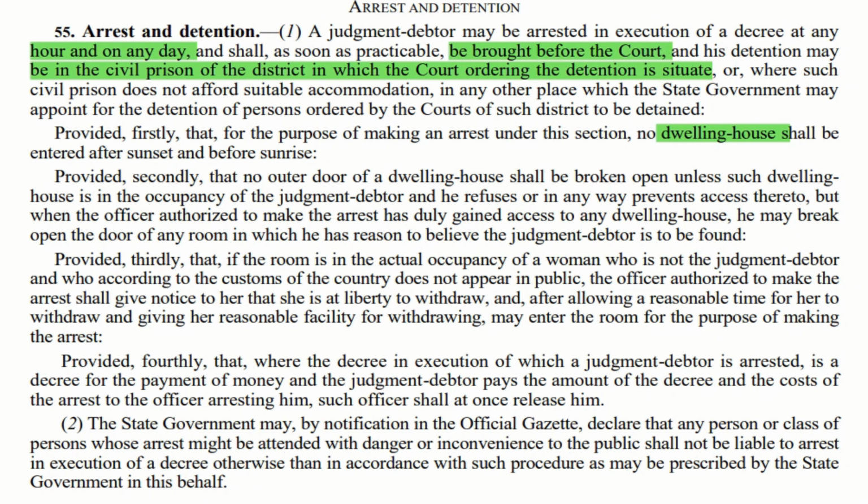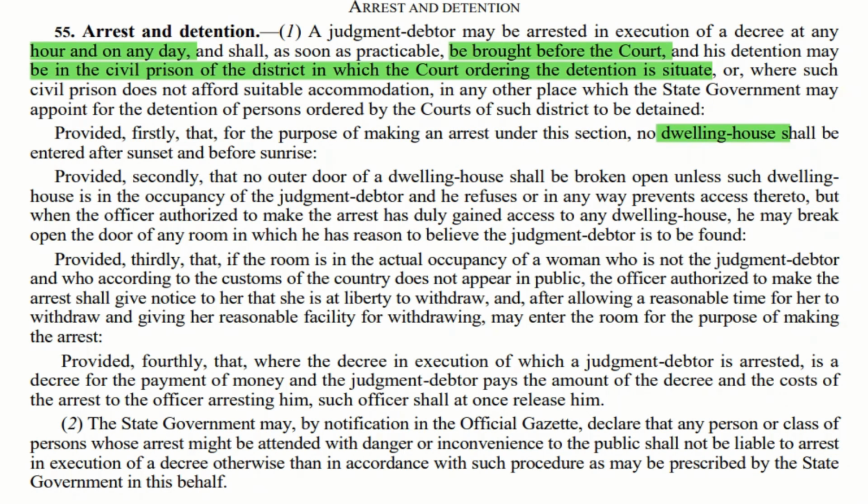Imagine there is a judgment debtor sitting inside a house. Whether the person or the authority who is going to arrest him can break open that door. He can, if the judgment debtor refuses or does not give access to go into the dwelling house. That is the first point. Inside the dwelling house, if this authorized officer has gained access and this particular judgment debtor is sitting inside a room, whether this officer can break the door of that room. The answer is yes, he can still do it.